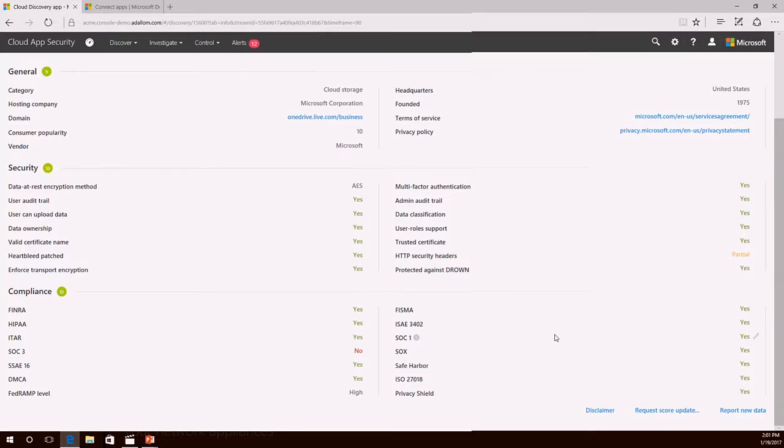If you are an ISV, if you work for a company that creates cloud application software, and you see yourself in this list, and you look on that list and you say, that's not right. You're saying we're not FISMA, but we are. There's a little link that allows you to request a new review or provide supporting information, provide supporting documentation. So that's just awesome, and as a geek, that makes me happy.